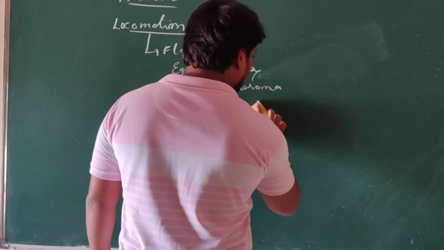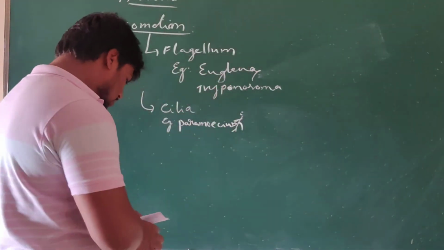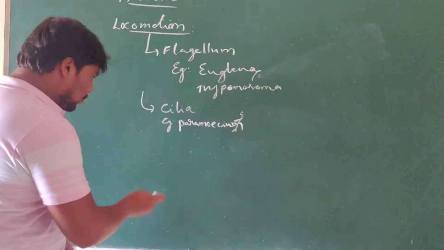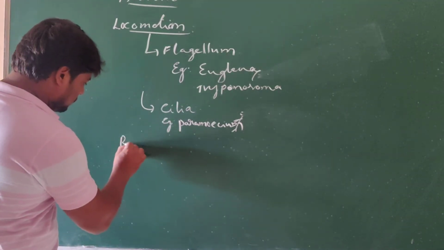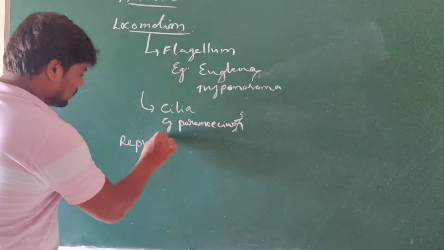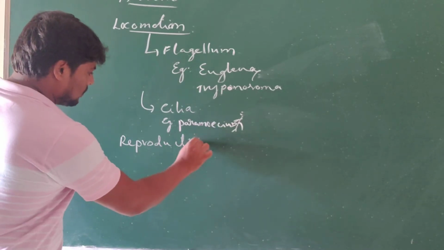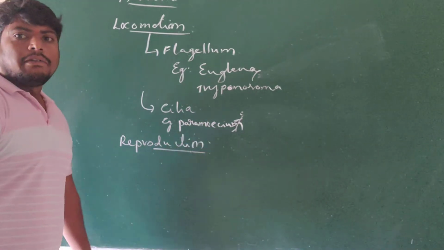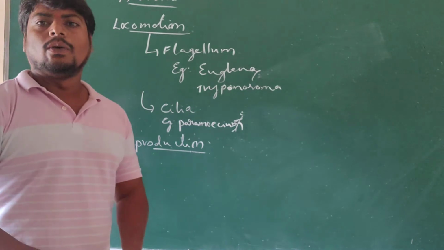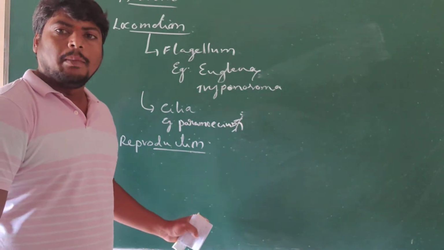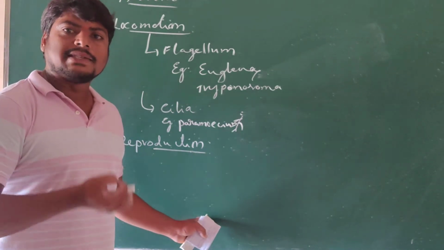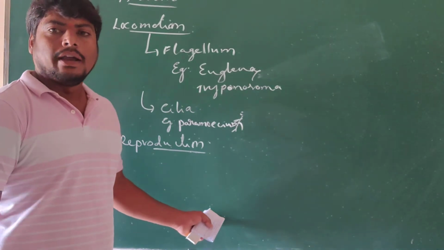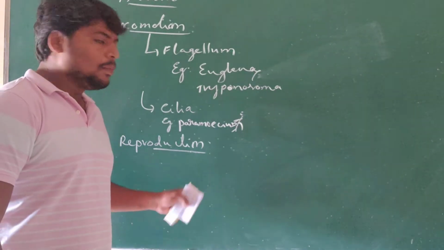Now let us see the next important characteristic feature, which is reproduction. As we already know, reproduction is the capacity to produce their young ones.